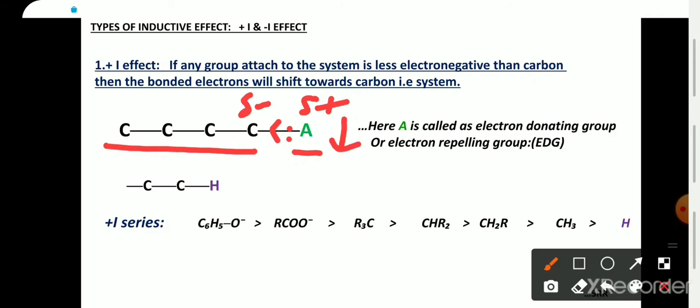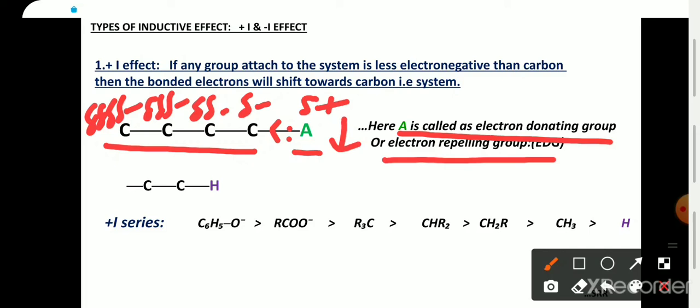charge. As inductive effect decreases with the increase in distance, that is, it is distance dependent, the second carbon will gain a delta negative charge, the third carbon will gain a delta negative charge, and the fourth carbon will gain a delta negative charge, and after the fourth carbon the inductive effect is almost negligible. Here A is also called the electron donating group or electron repelling group. All these groups show a plus I effect.